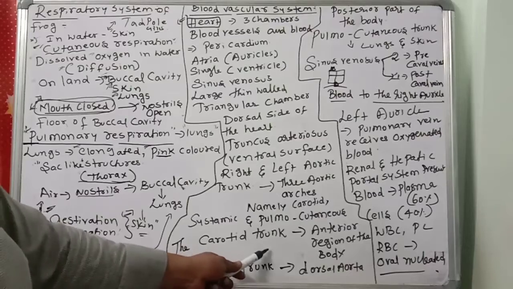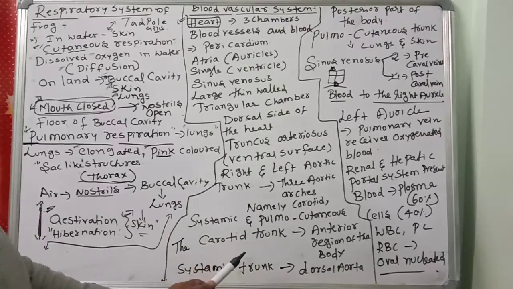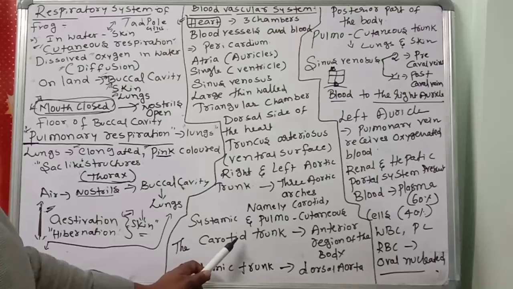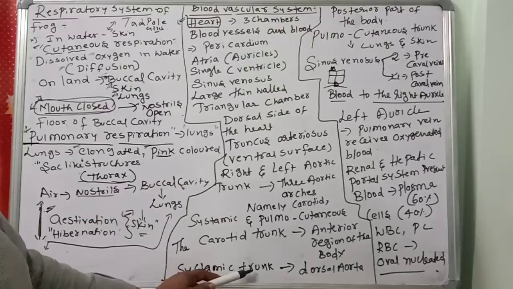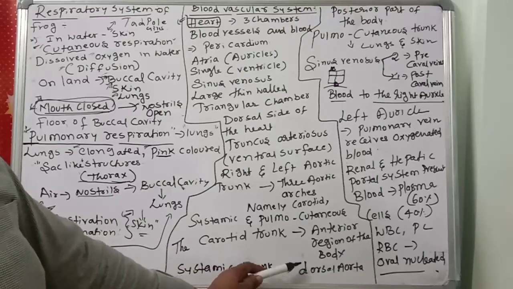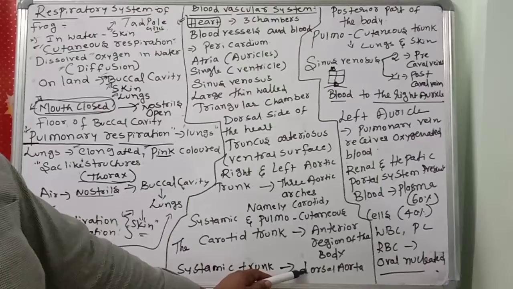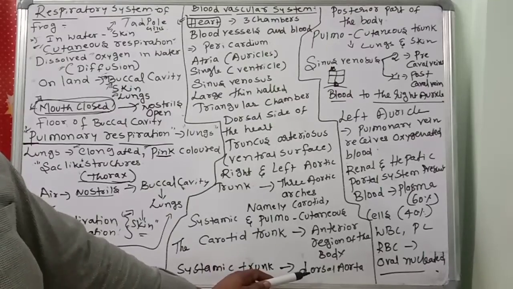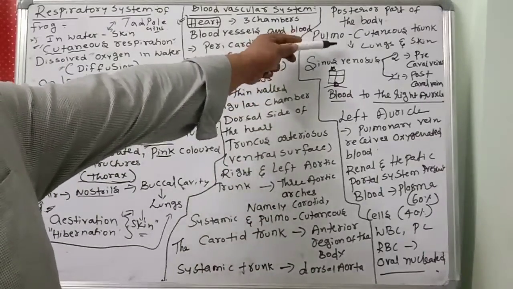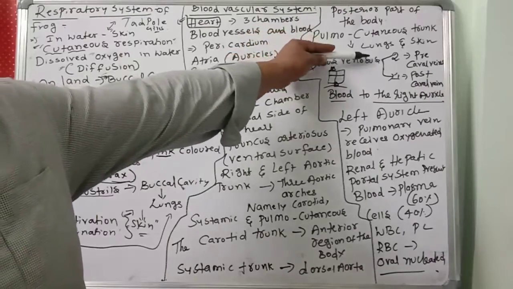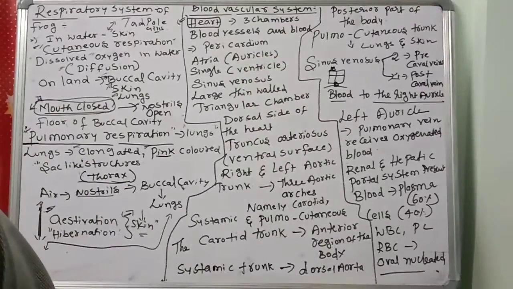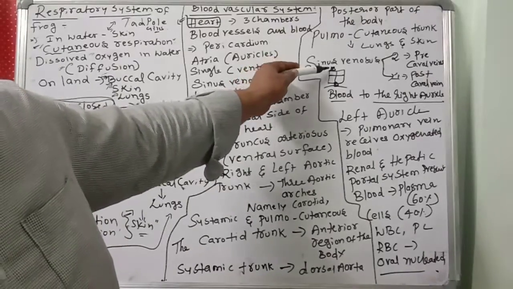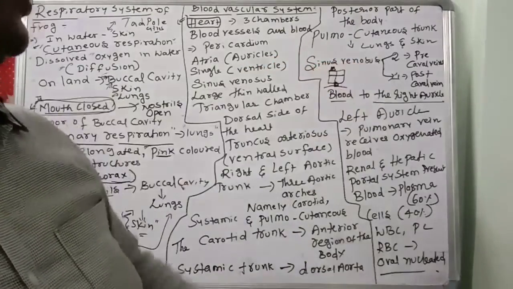The carotid trunk supplies blood to which part? The anterior region of the body. The systemic trunk is connected to the dorsal aorta. It supplies which part? The posterior part of the body. Next, the pulmocutaneous trunk supplies oxygenated blood to the lungs and skin. Next, veins. Arteries supply oxygenated blood to body parts. What about the veins? Veins send deoxygenated blood to 2 precaval veins and 1 postcaval vein.